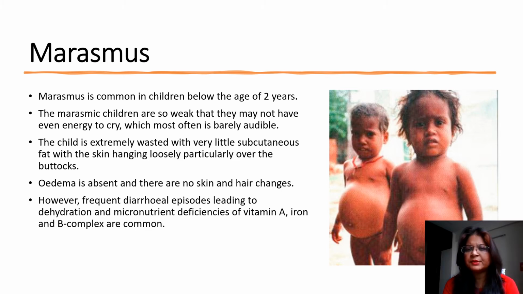My dear students, the picture here is of the Kwashiorkor child, so don't get confused. In marasmus, the complete thinning down happens and the ribs are prominently visible, and it's not only the deficiency which arises due to the protein but also other major nutrient deficiencies. So in that case, the child needs not only a protein sufficient diet but also fat and carbohydrate diets, because the child's energy levels go so down.